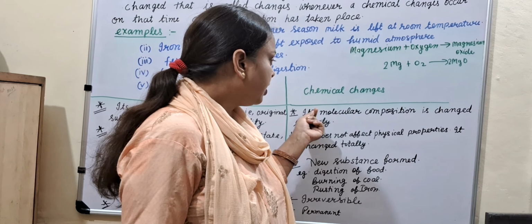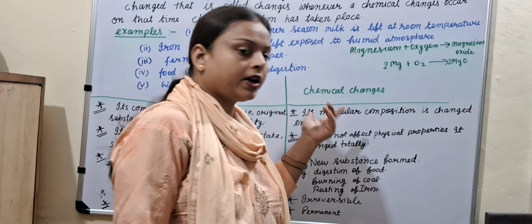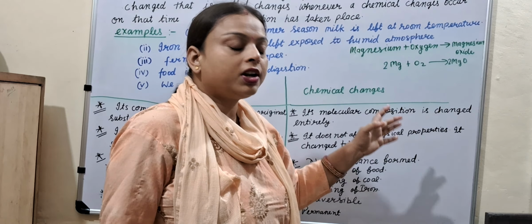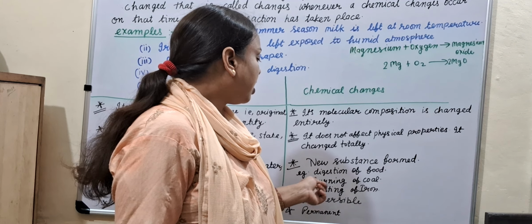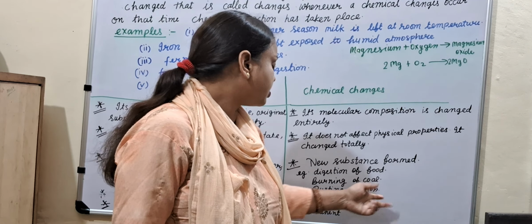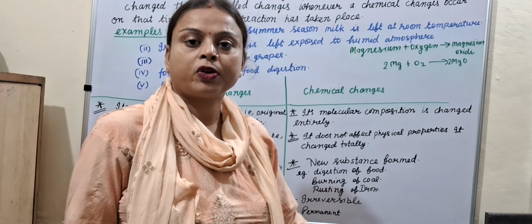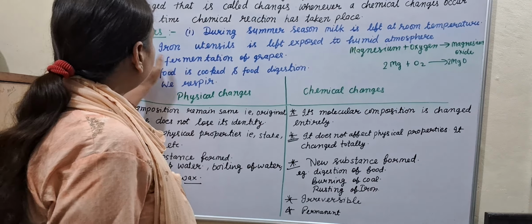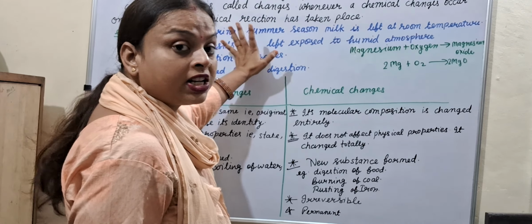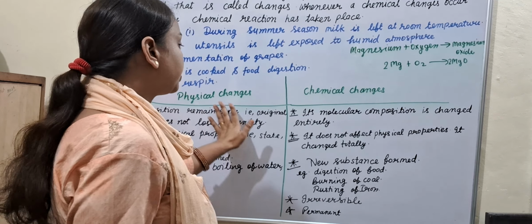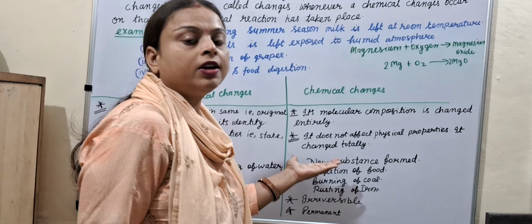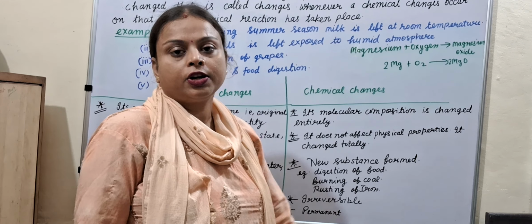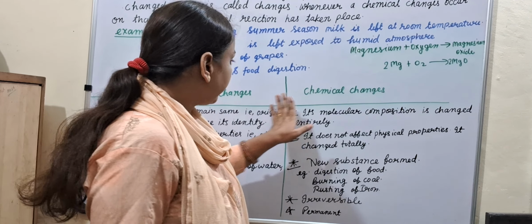What are chemical changes? Their molecular composition is changed entirely. It does not affect physical properties, it is changed totally. New substance forms, for example digestion of food, burning of coal, rusting of iron, irreversible, permanent. So these are the physical changes and these are the chemical changes. First, I described the differences between physical changes and chemical changes, because there is so much confusion among students about what physical and chemical changes are. Now it is clear to you.